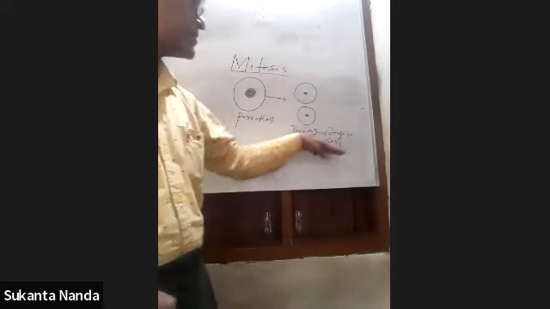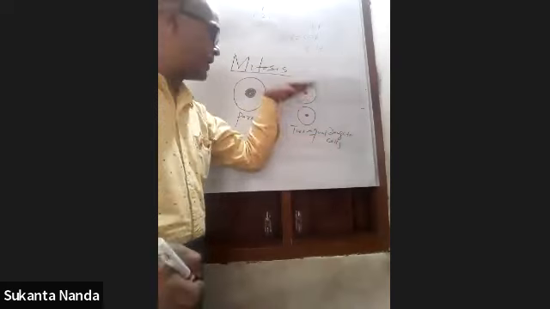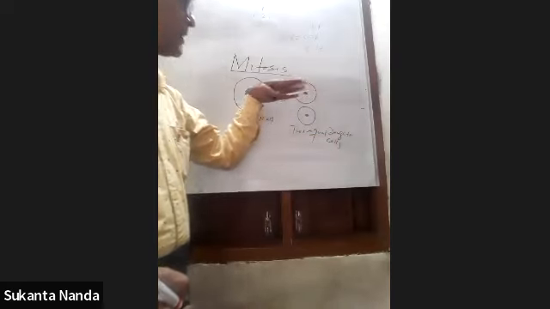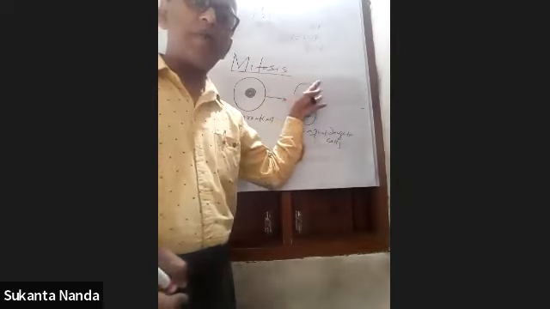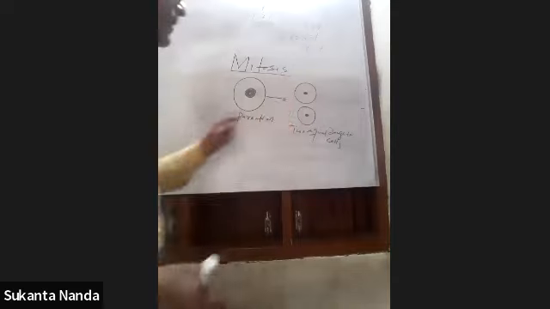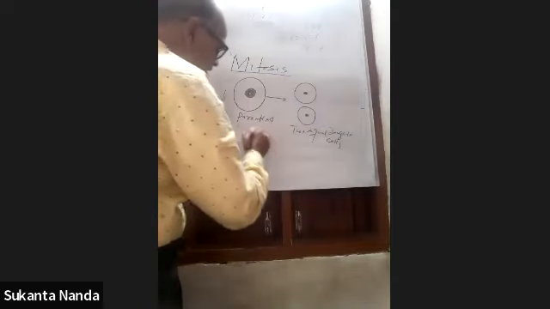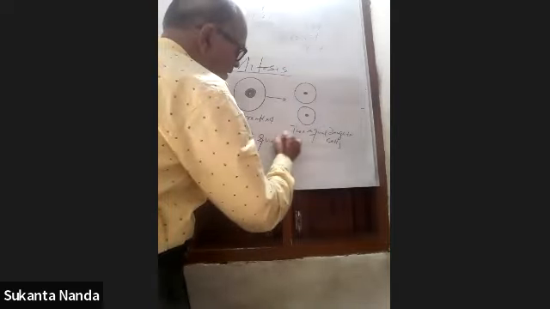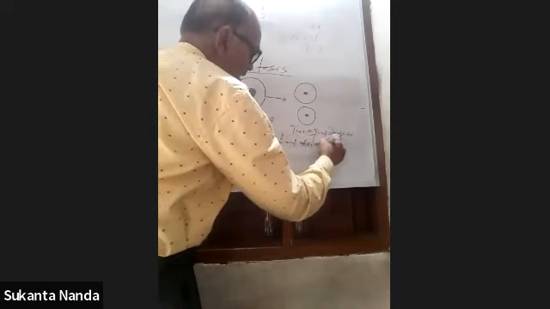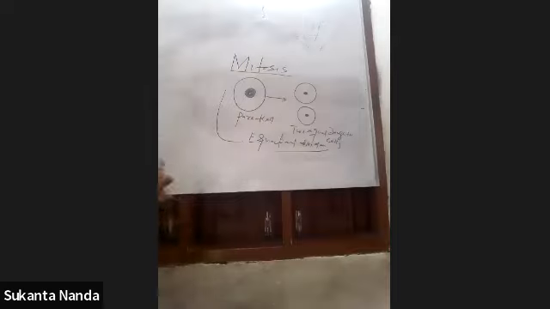That means that is true. Everything is the same. The volume of cytoplasm here is the same. The DNA amount is also equally distributed. Everything is the same, that you have to remember. This is called equational division. So mitosis is called equational division.